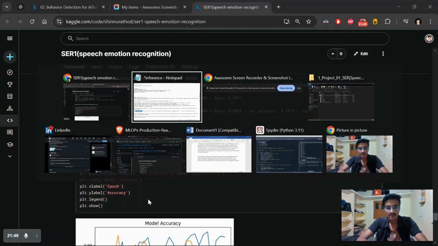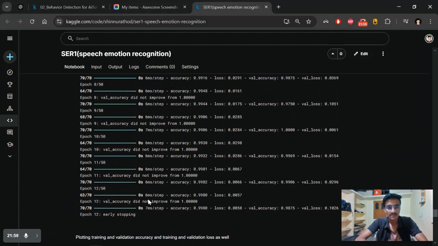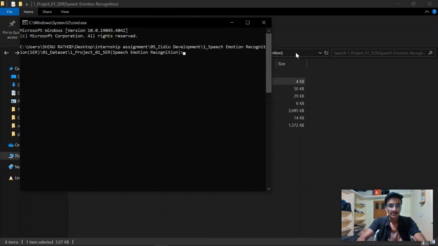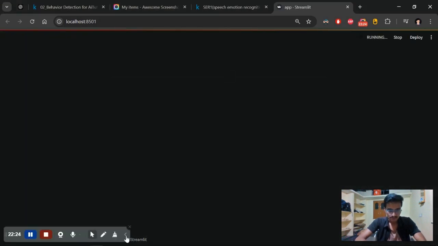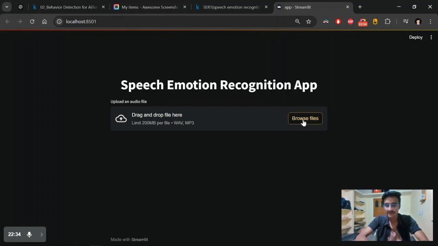Let me show how I deployed this project in the environment. I'm using the Streamlit technique, so I wanted to show that one as well. In the command prompt, I type streamlit run output.py and press enter. Here we go. You can see the deployment is also working fine. Yeah, it's running properly.